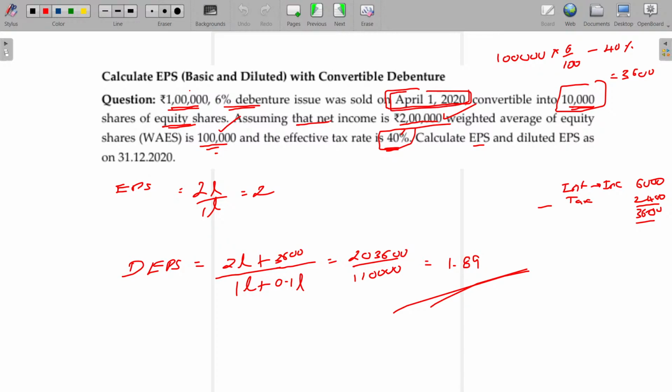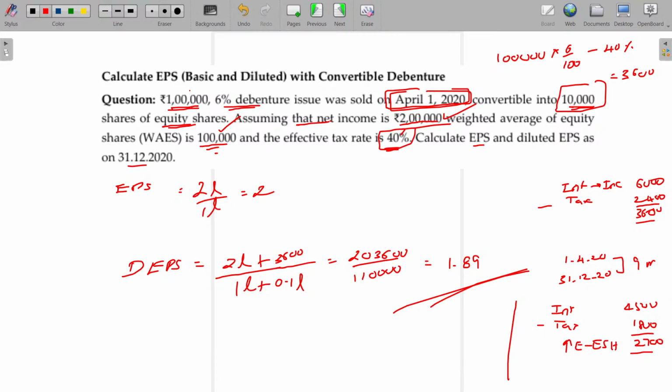April 1, 2020, with the year end being 31st December 2020. Only 9 months. So now calculate interest for 9 months, 4,500. Tax payable on that being 1,800, 2,700 only will increase for the shareholders. So the increase in earnings available to the equity shareholders is this much.